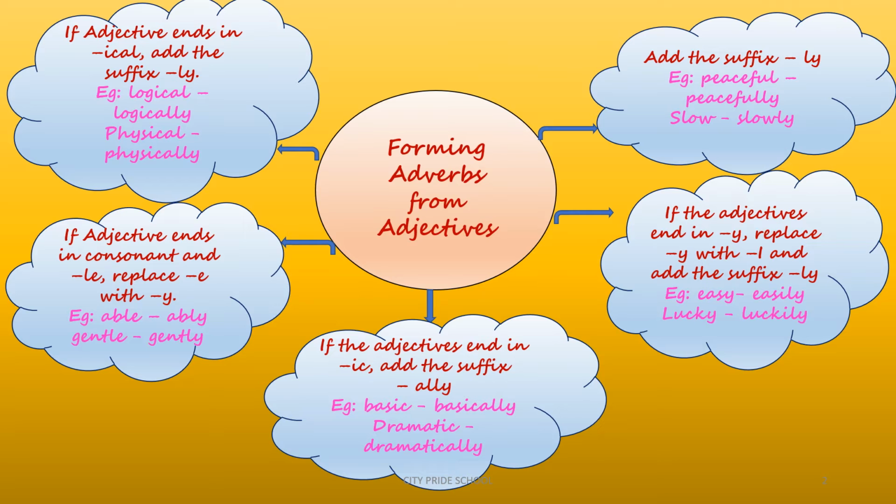Gentle becomes gently. And the last rule for this is whenever an adjective ends with ical, in that case, we add ly simply to it. Like logical, we make it logically. Physical, we make it physically. So these are the 5 basic rules of forming adverbs from adjectives. There are many other rules. Let's see what those are.